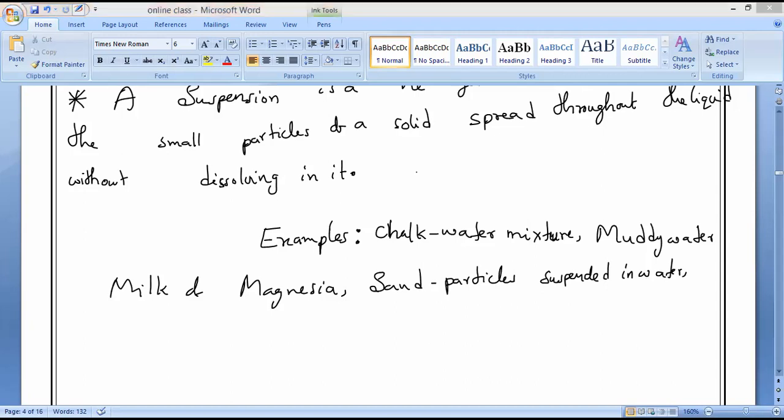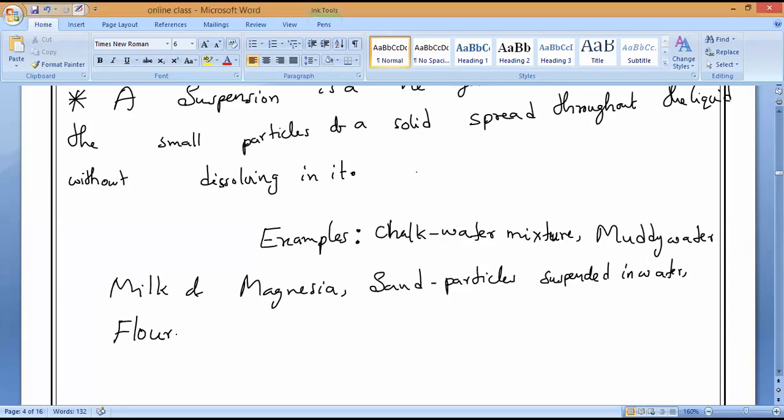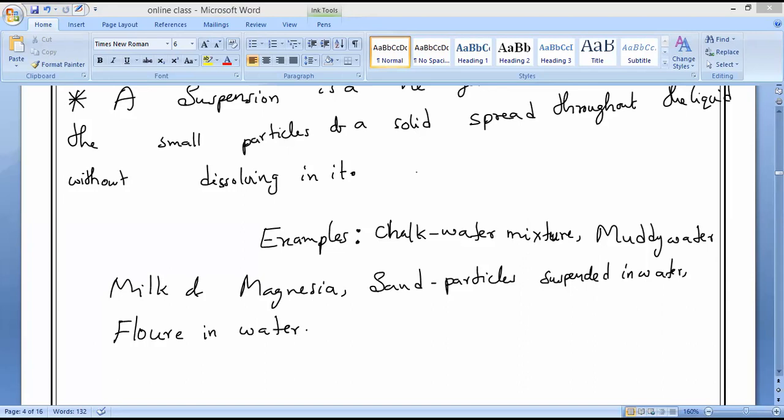Next, do all people know rice flour, wheat flour, etc.? Yes, please respond, everybody. Now, if you drop it in the water, will it mix with the water or float on the water? Like a chalk piece, they float on the water. All this rice flour, wheat flour, etc., is called flour. So flour in water is also an example of suspension only.